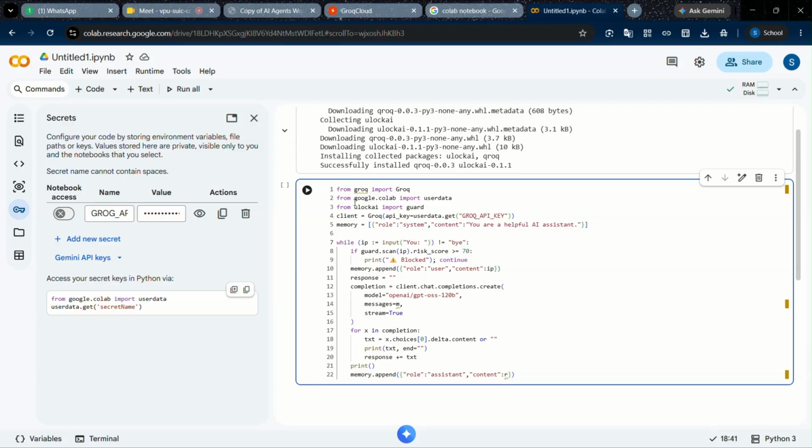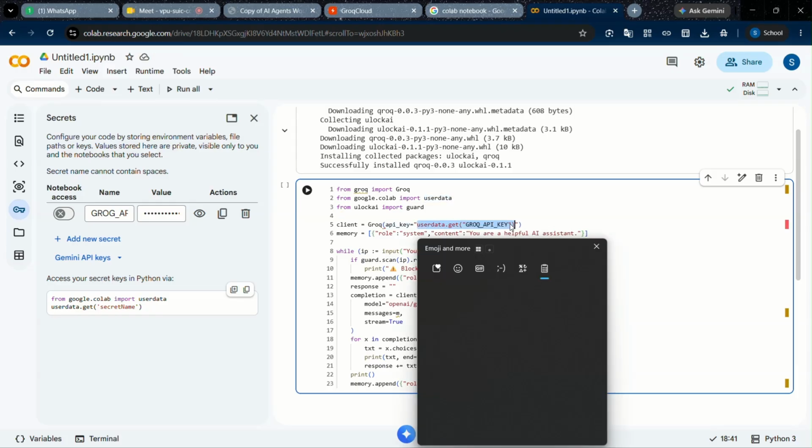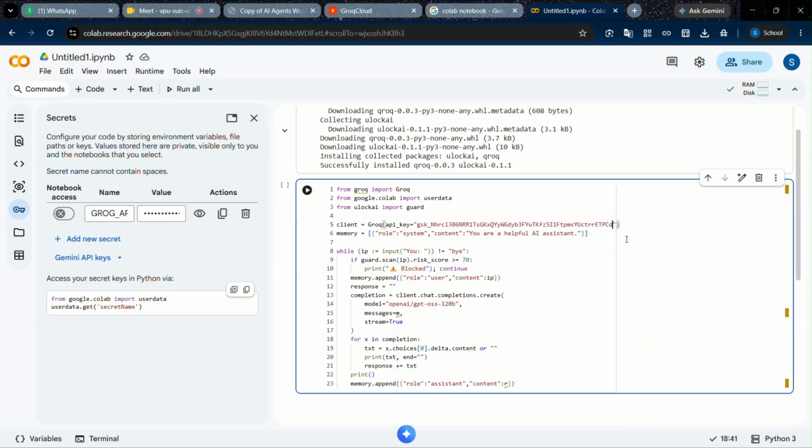From ULockAI import Guard. In the client variable, we call the Grok function using the API key, which we get from the Colab environment variable. We can give the API key directly here, like this, but this is not preferable. We should store the API key in the Google Colab environment secret key, and then get it from there. Okay.